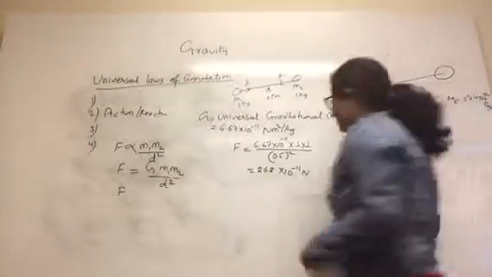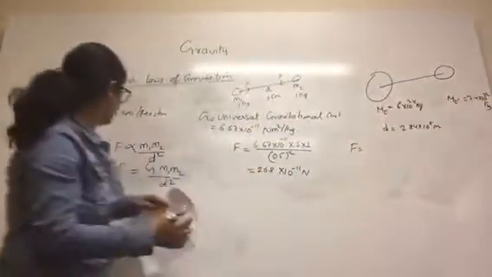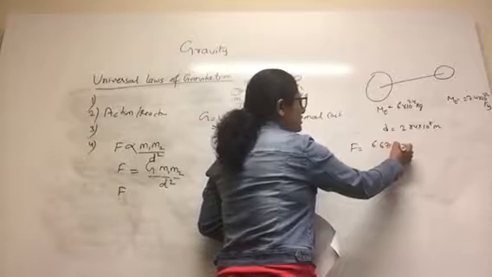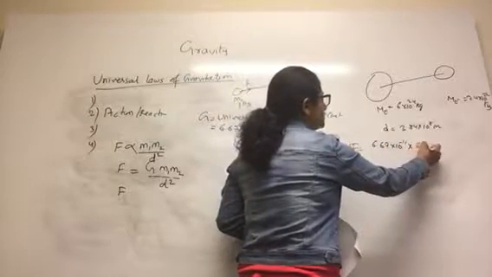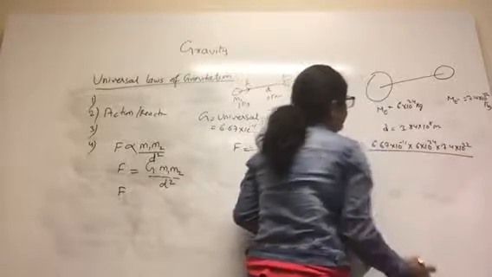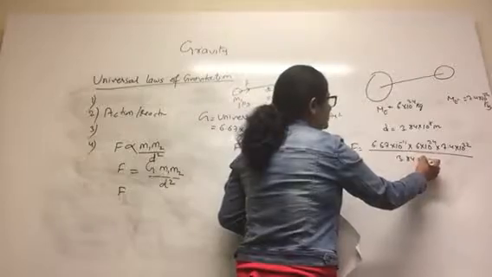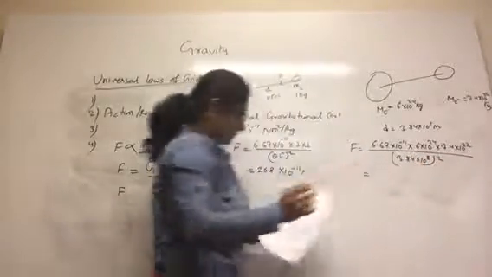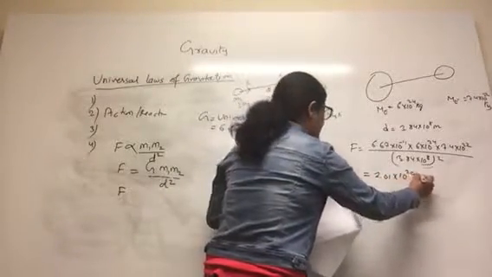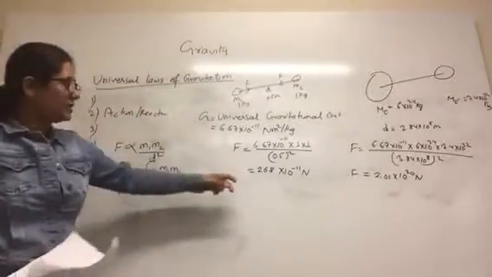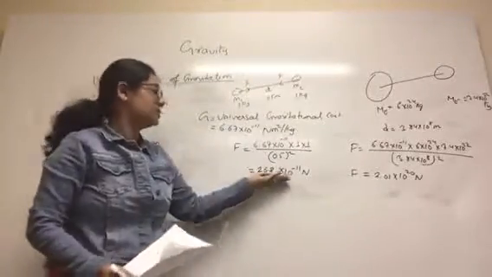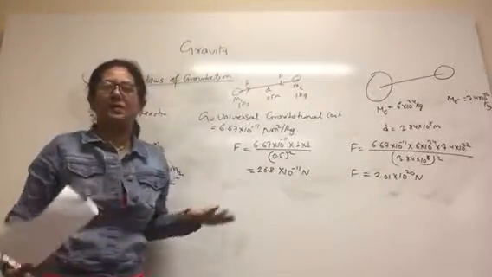again G m1 m2 by r square, where G is 6.67 into 10 to the negative 11 times the mass 6 into 10 to the 24 times 7.4 into 10 to the 22 divided by the distance squared, 3.84 into 10 to the 8 squared, and this is equal to 2.01 into 10 to the 20 Newton. So we can compare and see that the gravitational force of attraction due to these two small masses is just 26.8 into 10 to the negative 11 Newton, which is very small.